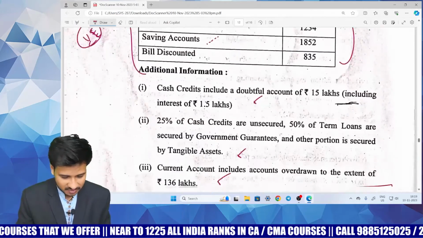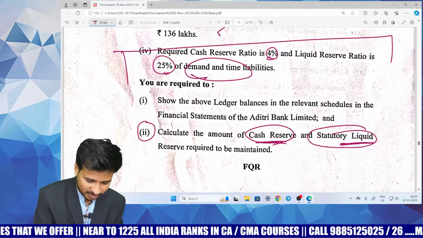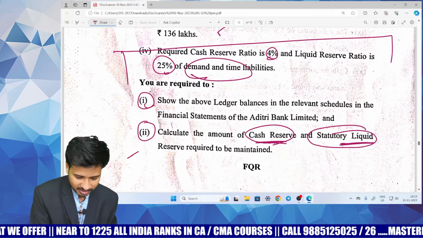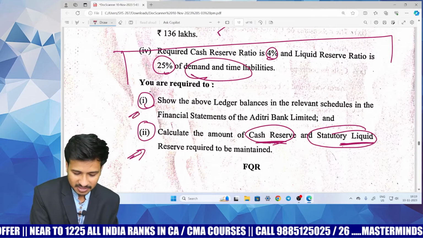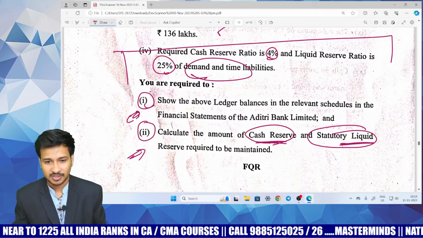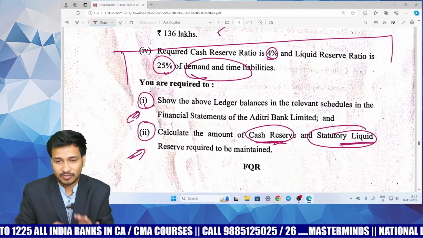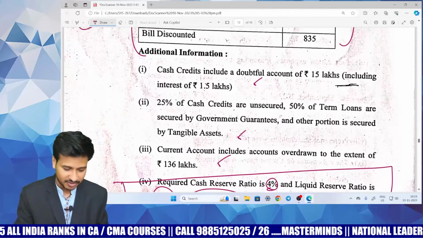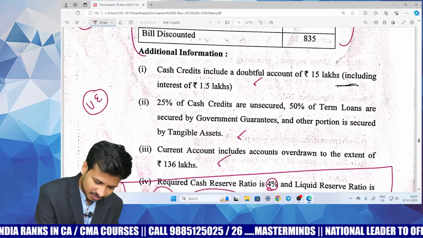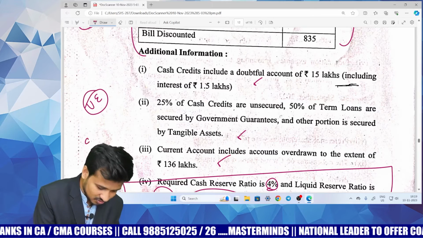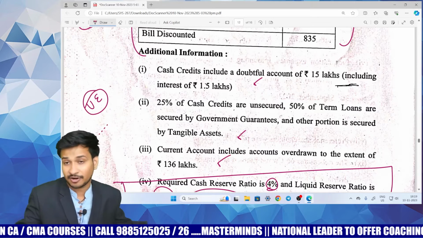So the question is for 10 marks, where most probably this part is for 5 marks and this part is for 5 marks, where you can comfortably do this one. But for this one you have to prepare the relevant schedules. If you have remembered the schedules, you can solve it very easily, otherwise it will become difficult. So it's obviously an unexpected question. If you prepare, it is very easy, otherwise you cannot write it.